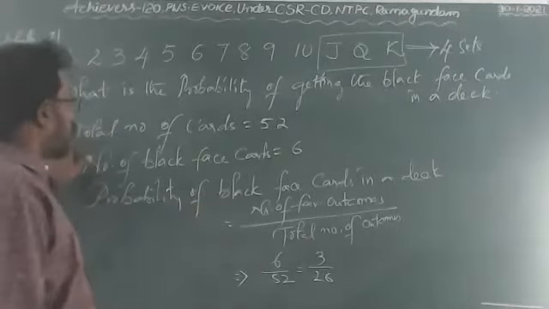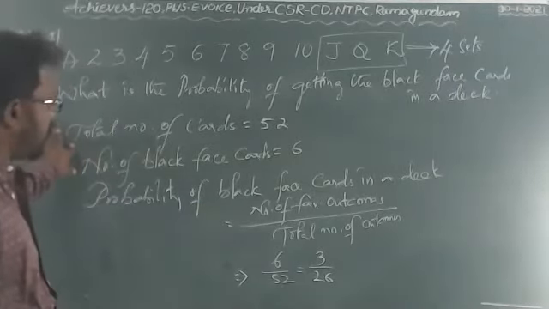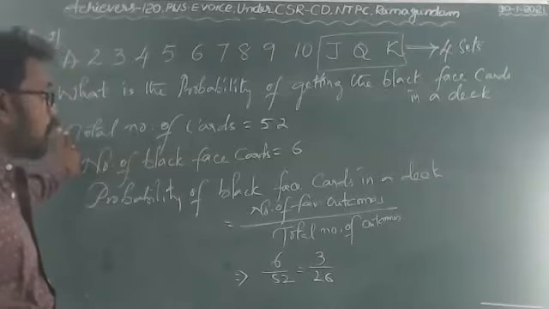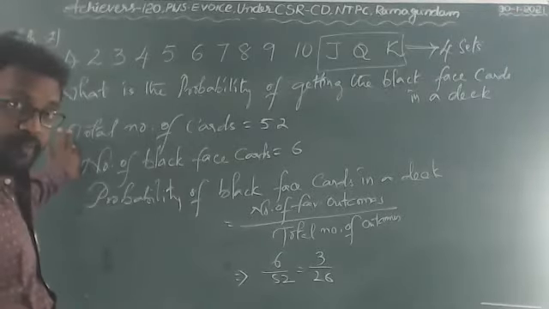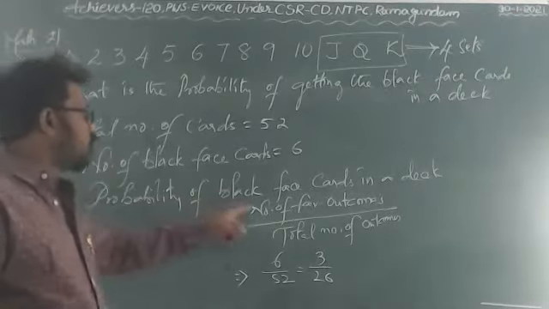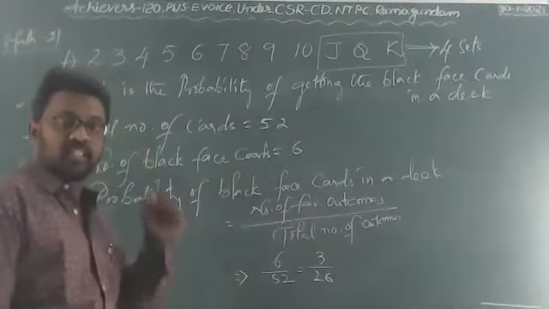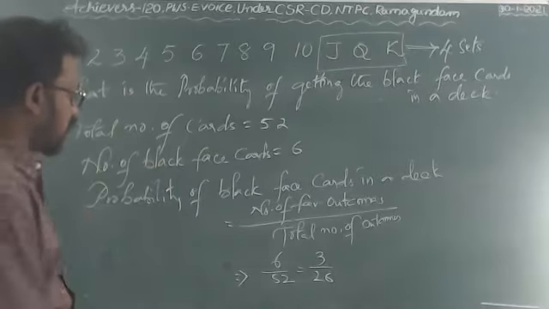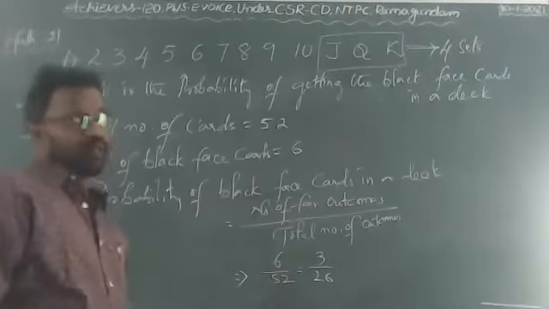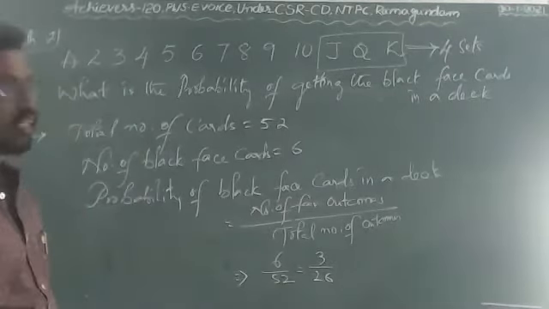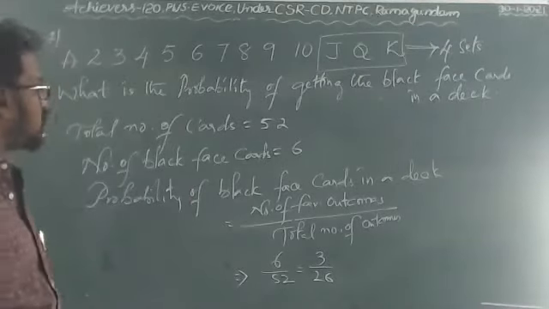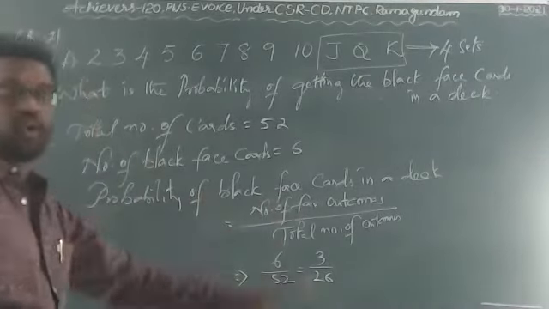So fine. Total number of cards is 52. Number of black face cards are 6. So the probability of getting black face cards in a deck is nothing but number of favorable outcomes by total outcomes, that is 6 by 52. Just cancel it and you will get the result, that is 3 by 26. 1, 2, 3, and 4 steps.